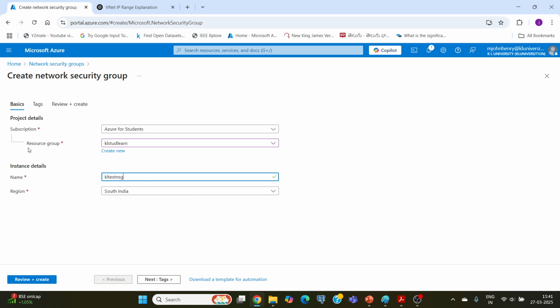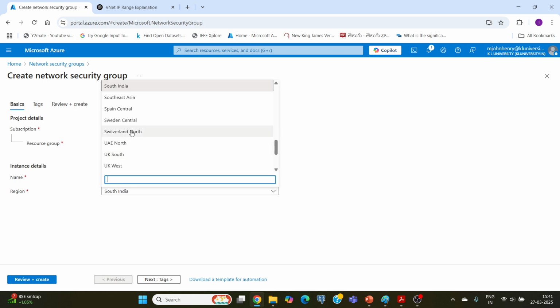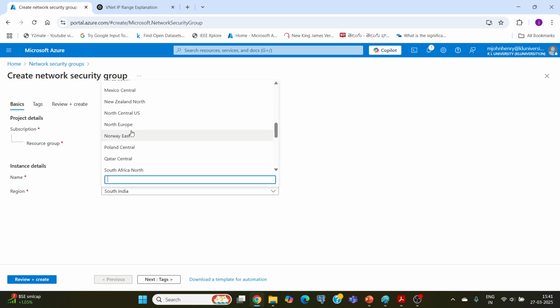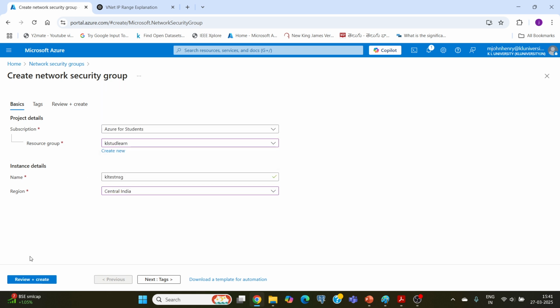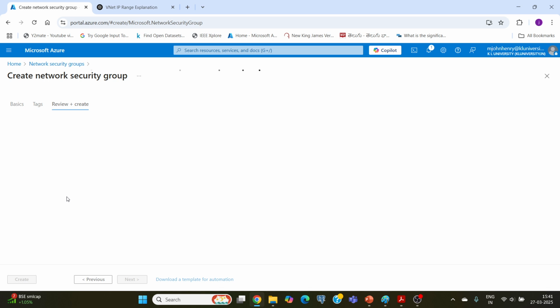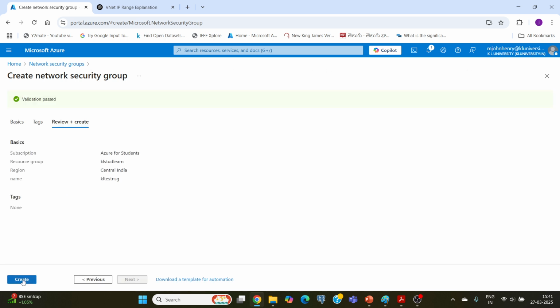Select the region same as what you have given for the virtual network, that is Central India. Now review and create. Validation passed. Click on create.